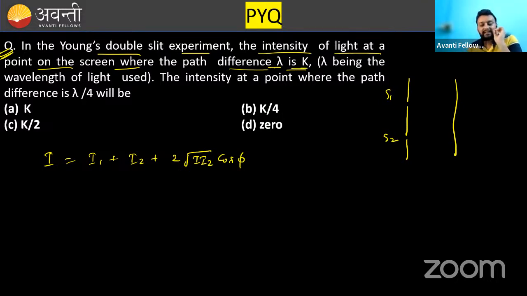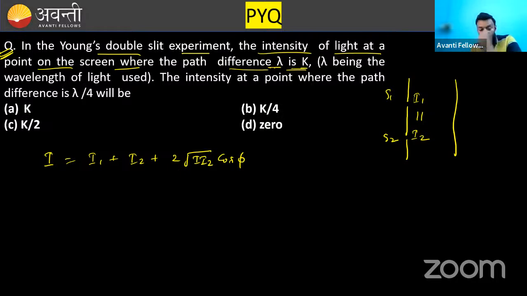In the original YDSE setup, the intensities of light coming out of S1 and S2 are equal if nothing is mentioned. Sometimes the question says that S1 is covered partially, or the slit width of S1 is less than S2. That is a different case. But in the ideal situation, whenever nothing is mentioned, these two intensities are always the same. Clear?